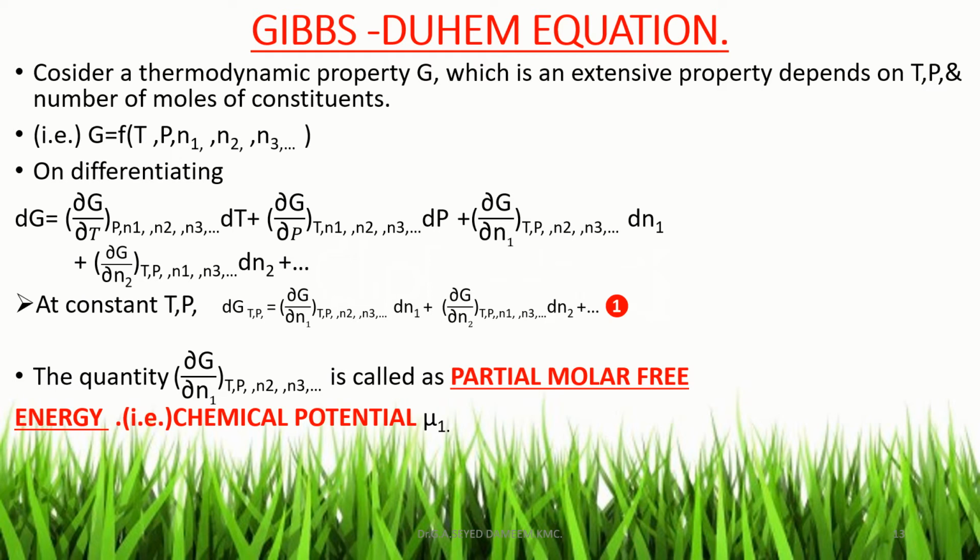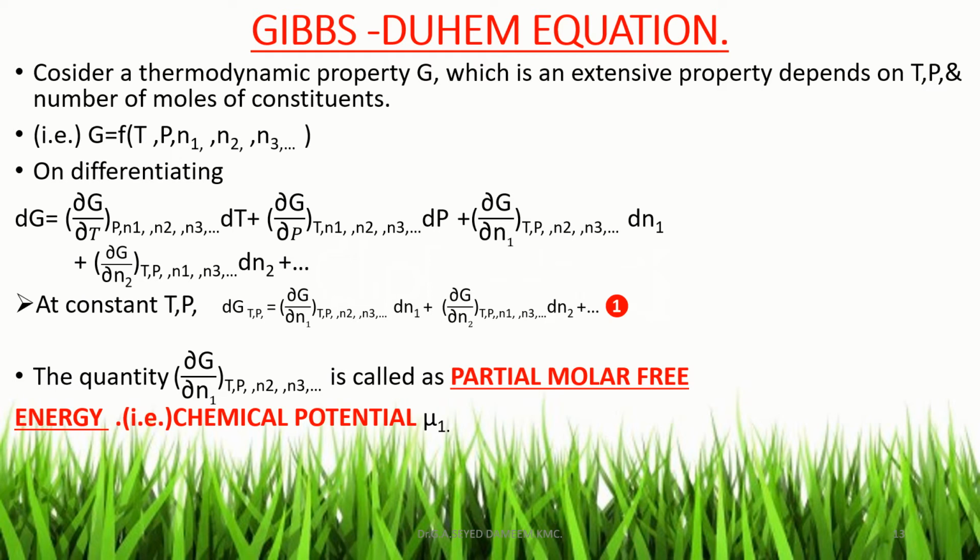Now at constant temperature and pressure, dT is equal to 0 and dP is equal to 0. Therefore the above equation becomes dG at constant temperature and pressure equal to dou G by dou N1 at constant terms other than N1, dN1, plus dou G by dou N2 at constant terms other than N2, dN2, plus etc. Let this equation be 1.